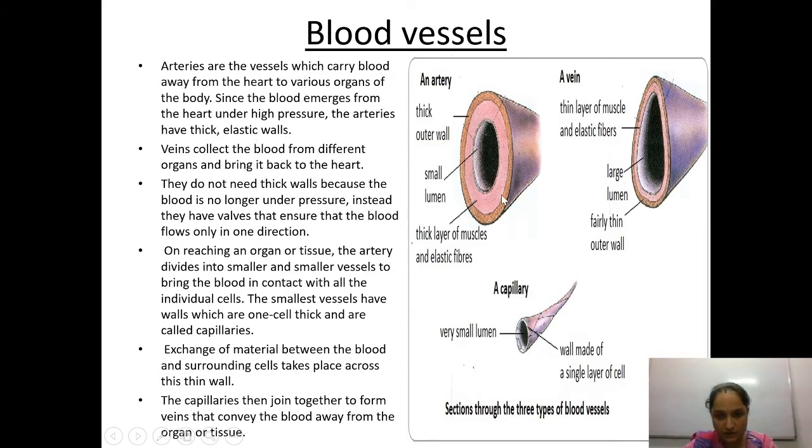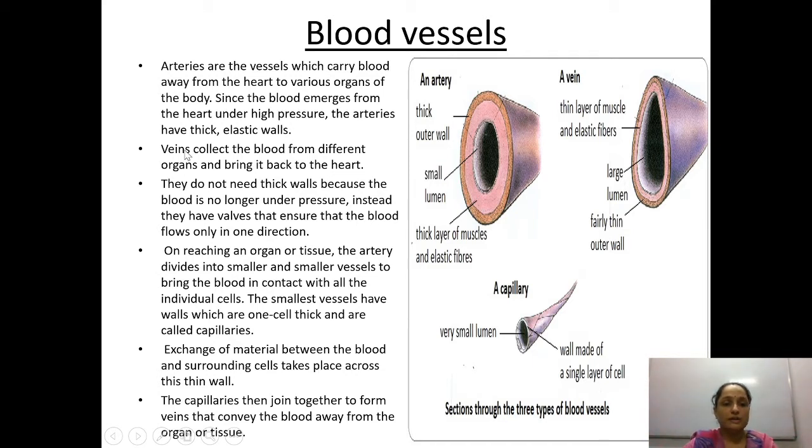Here you can see this is a cross section. Here you are able to see the thickness of the artery. This is a thick outer wall. Then here there is a small lumen. Lumen means the entire hollow area. Then this is a thick layer of muscles, and they have elastic fibers also.